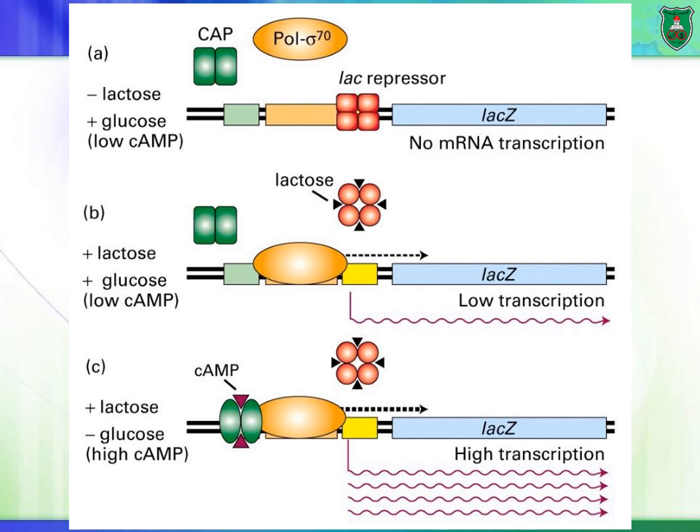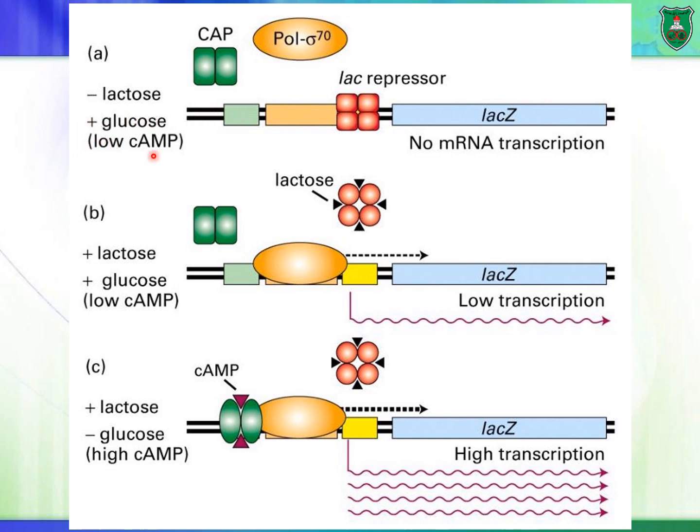So let's talk about different situations here. Let's say there is no lactose and there is glucose. Now in this case, there's no lactose, right? In this case, the lac repressor would bind to the operator, right? And RNA polymerase cannot bind to the promoter region. At the same time, there is glucose.